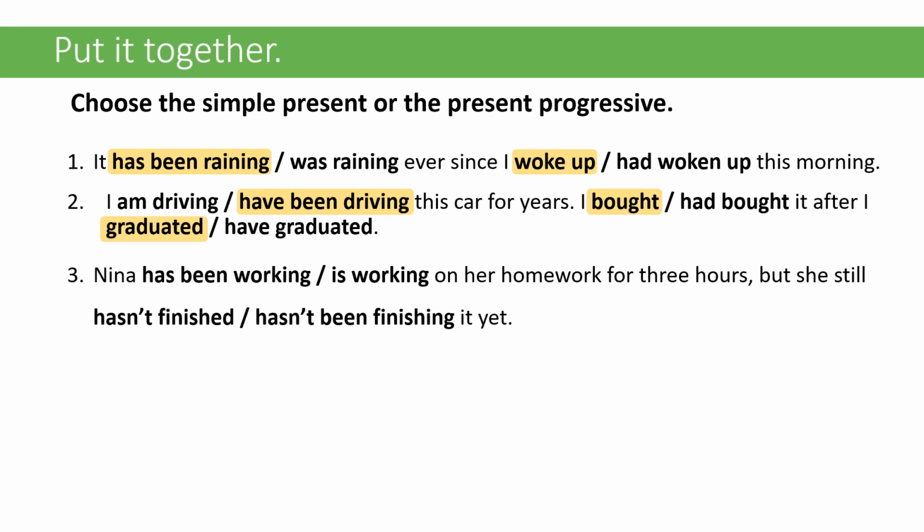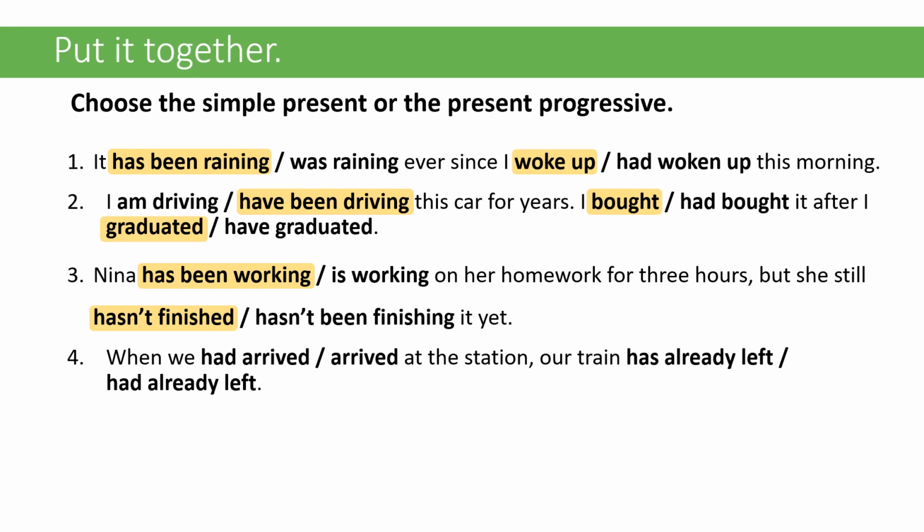So Nina has been working or is working on her homework for 3 hours. It should be has been working because we're talking about duration of time, for 3 hours. But she still hasn't finished, hasn't been finishing. So in this one, it's going to be hasn't finished. Because finished is not exactly a non-action verb, but really it's describing a state, because either you're finished or you're not finished, right? So we can't say hasn't been finishing.